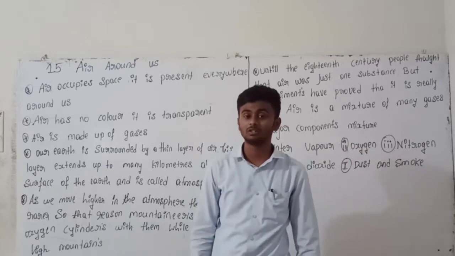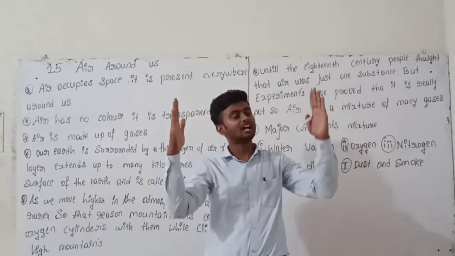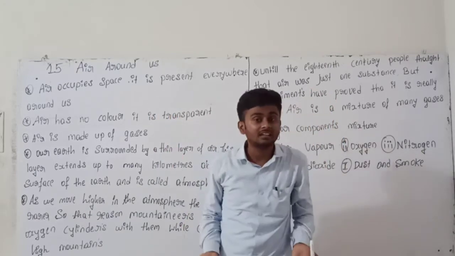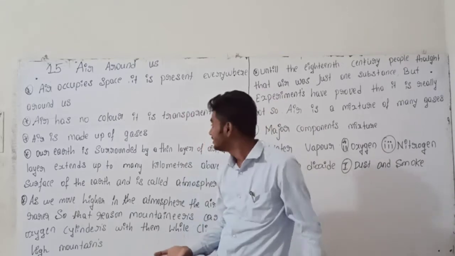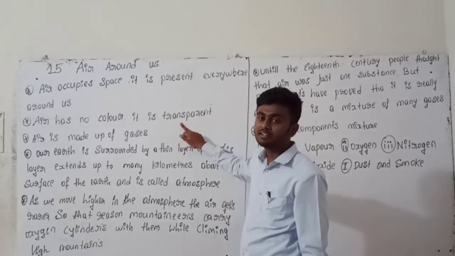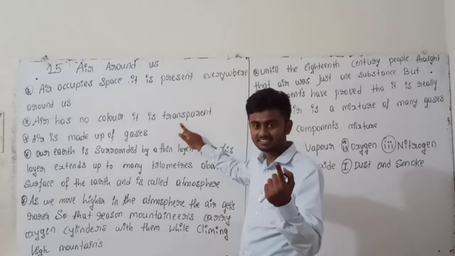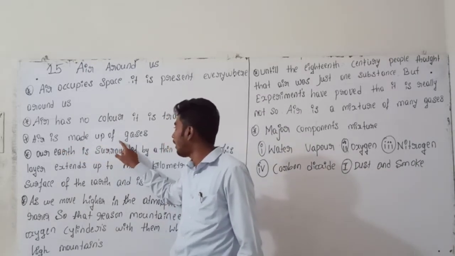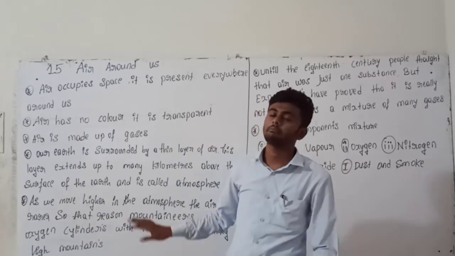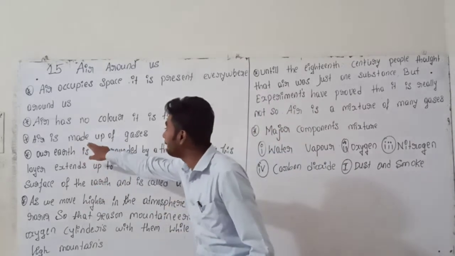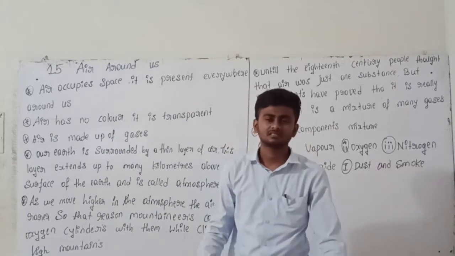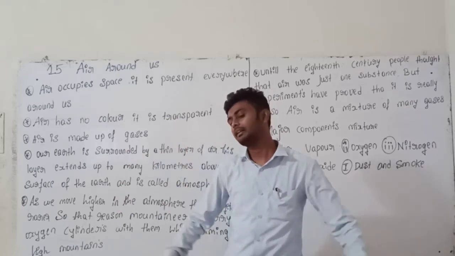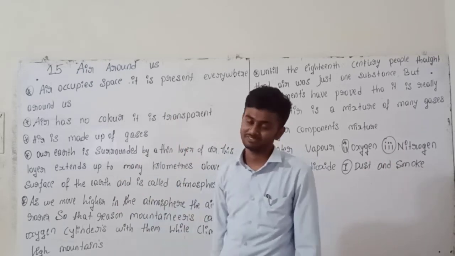So that's why I already told you: it is the right hand, it is the left hand, and in between these hands air is present, but we can't see it. Why? This is a transparent character. Understand? Okay. Air is made up of gases. It is the main point. Many gases. What are those? Next class we will see.